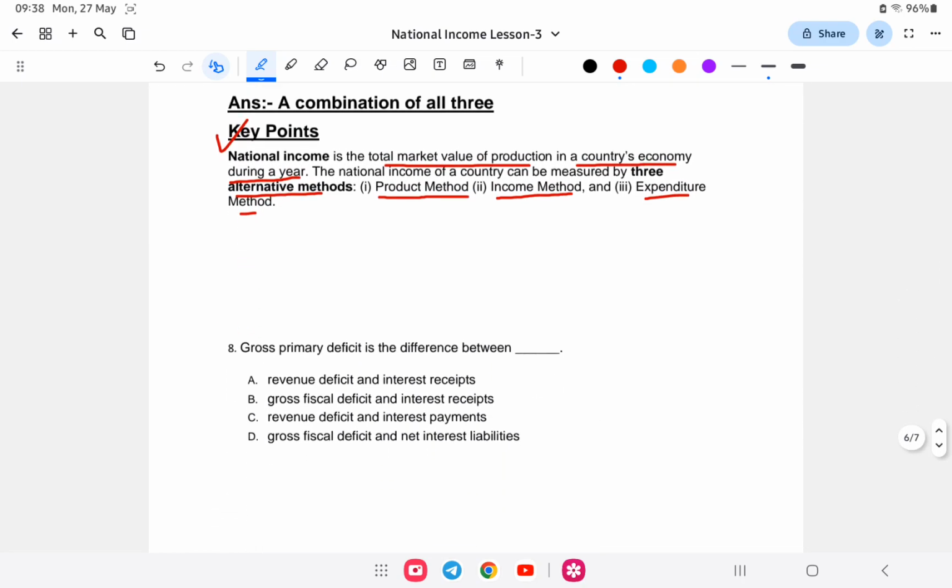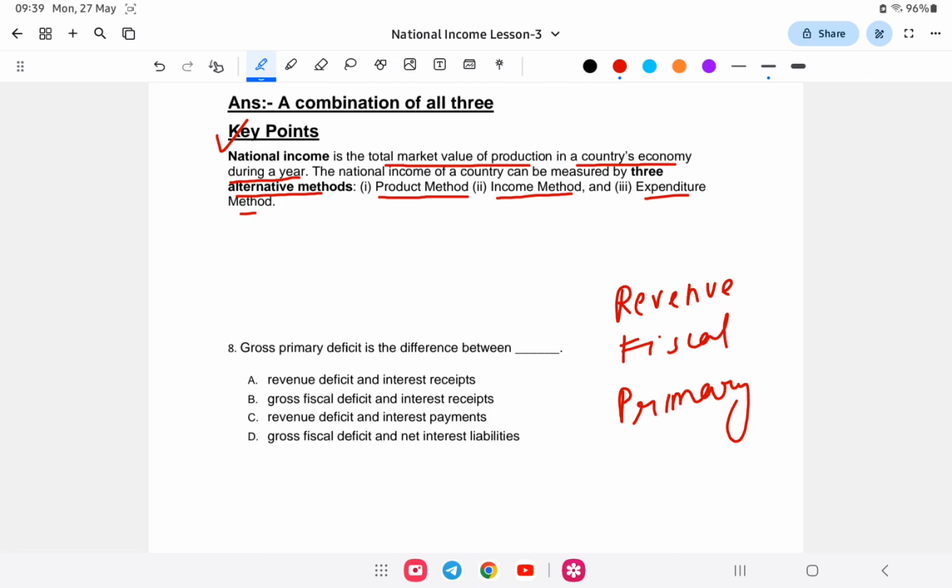Number 8. Gross primary deficit is the difference between what? First of all, there are many types of deficit: revenue deficit, fiscal deficit, and primary deficit. So the question is about gross primary deficit.